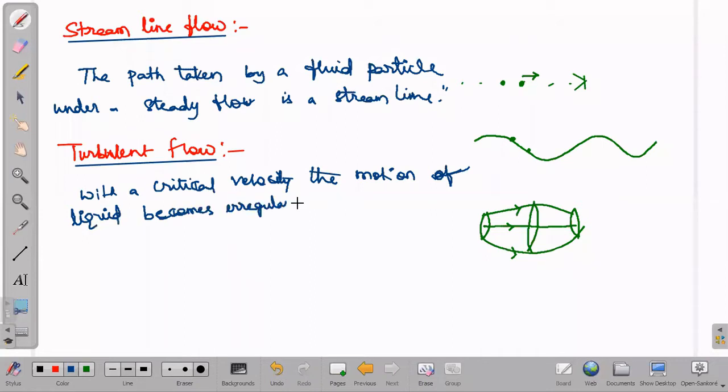Such a flow is called turbulent. That is about turbulent flow. That means they are moving irregularly. All the particles are not moving in a particular steady flow.